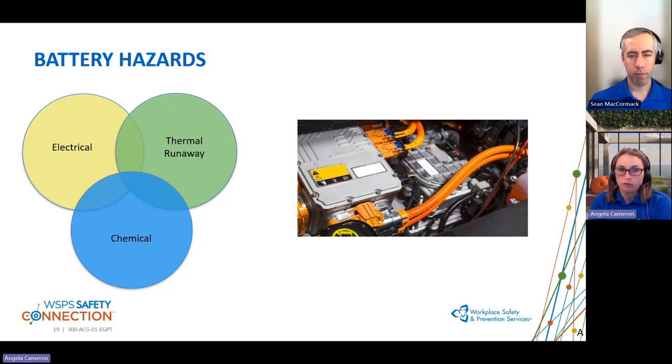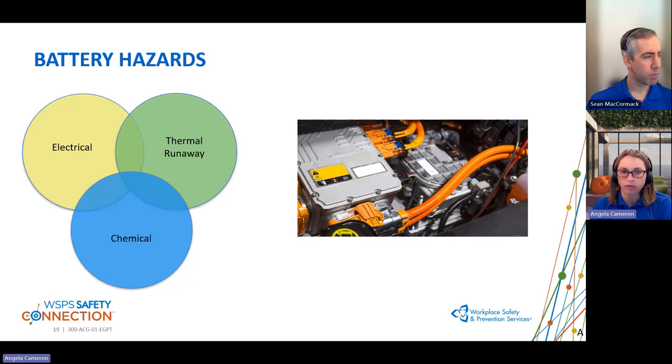Moving on, so getting into the most common types of hazards. So, when you typically go into Google or if you hear in the news, the most common or most prevalent hazards that you will hear about working on these battery vehicles. If I say BEV, I'm talking about battery electric vehicles. Working on a BEV, the hazards are going to be electrical compared to an internal combustion engine. The electrical hazards are going to be different. There's going to be both the low and high voltage that will create new hazards in the workplace.